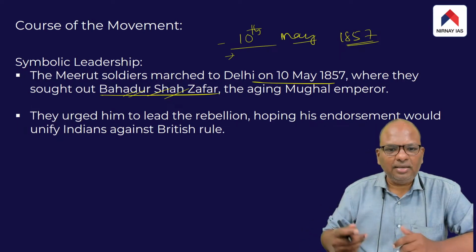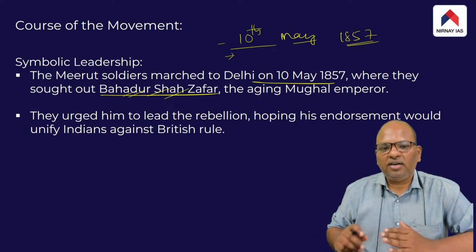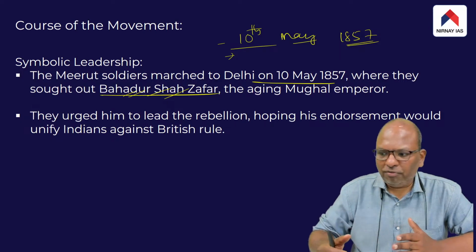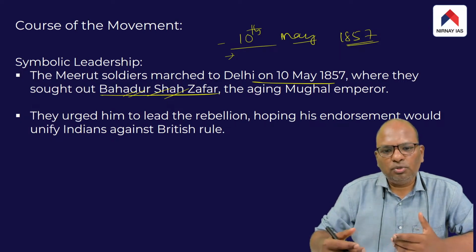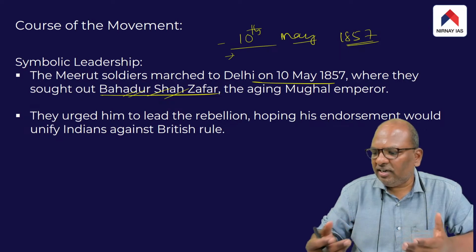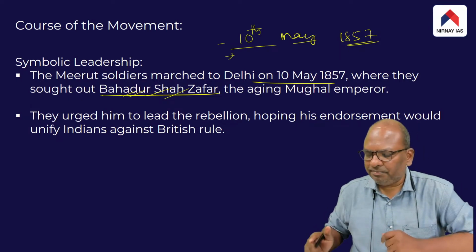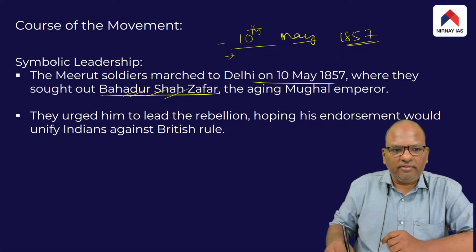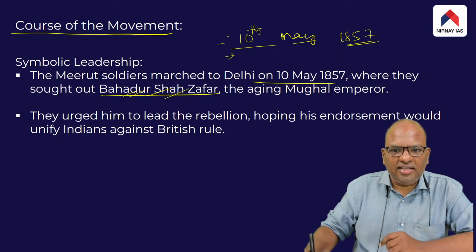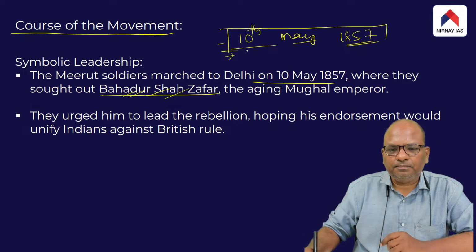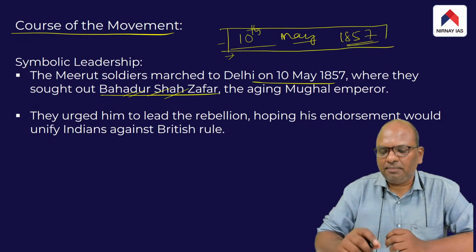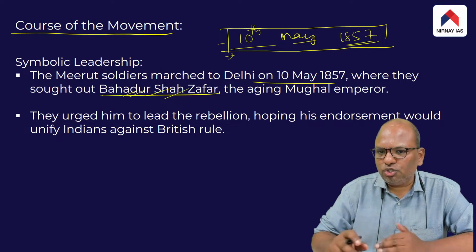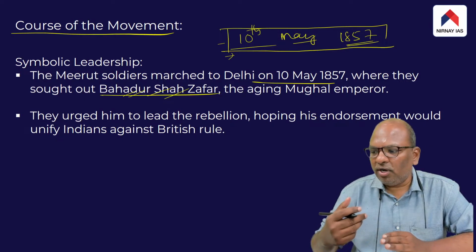Initially Bahadur Shah was reluctant, but upon the insistence of these sepoys, he agreed to become the leader of the revolt. This is exactly what happened. So the whole point which I am trying to convey is, on 10th of May 1857, the sepoys of Meerut decided to end the British rule and revive the Mughal rule.